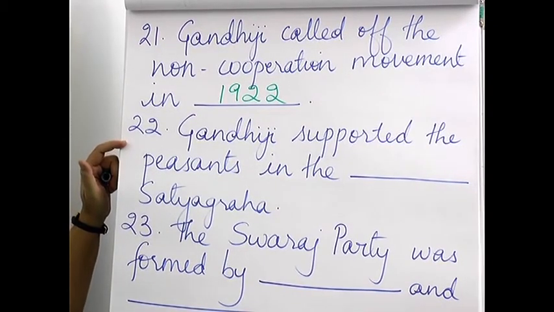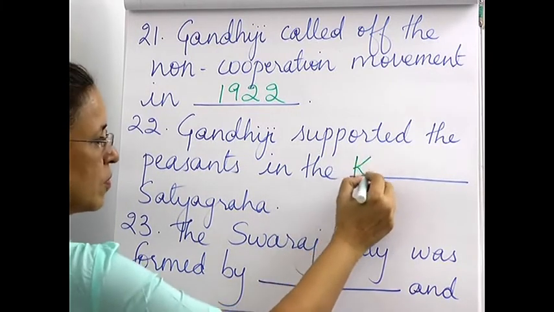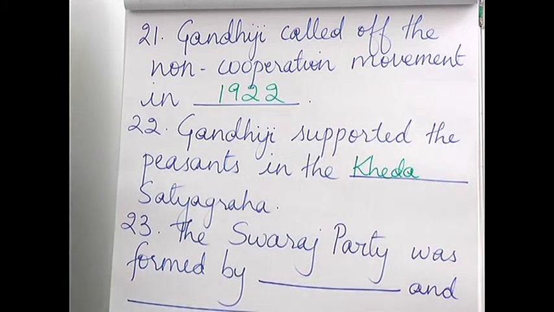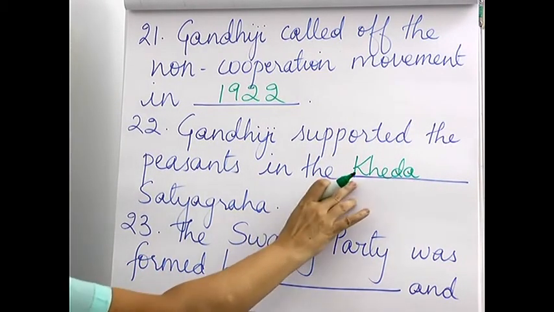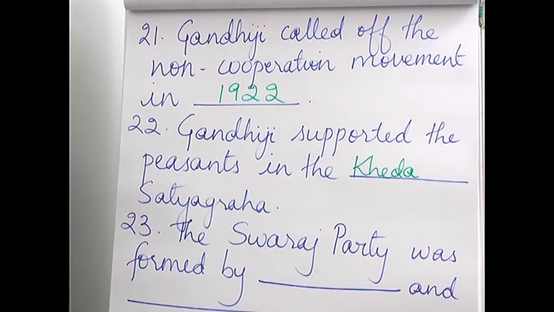22nd, Gandhiji supported the peasants in the Kheda Satyagraha. Now, suppose you are asked, who was supported in the Kheda Satyagraha by Gandhiji? Then the answer will be peasants. Whom did he support in the Satyagraha at Ahmedabad? Then it will be the mill workers. And at Champaran, they were the indigo workers. Okay, so it depends on which place we are talking about. The year can come, whom he supported can come, but all these Satyagrahas were led by Gandhiji.